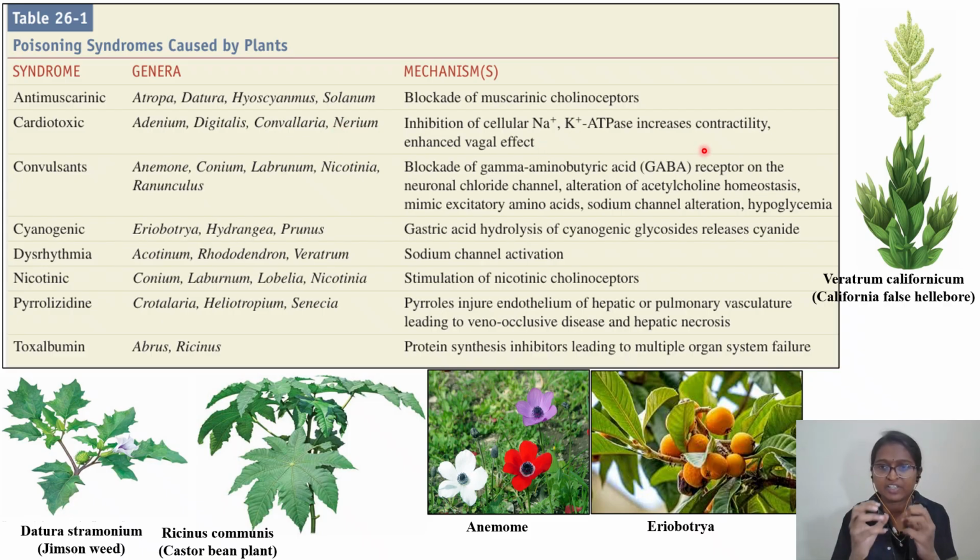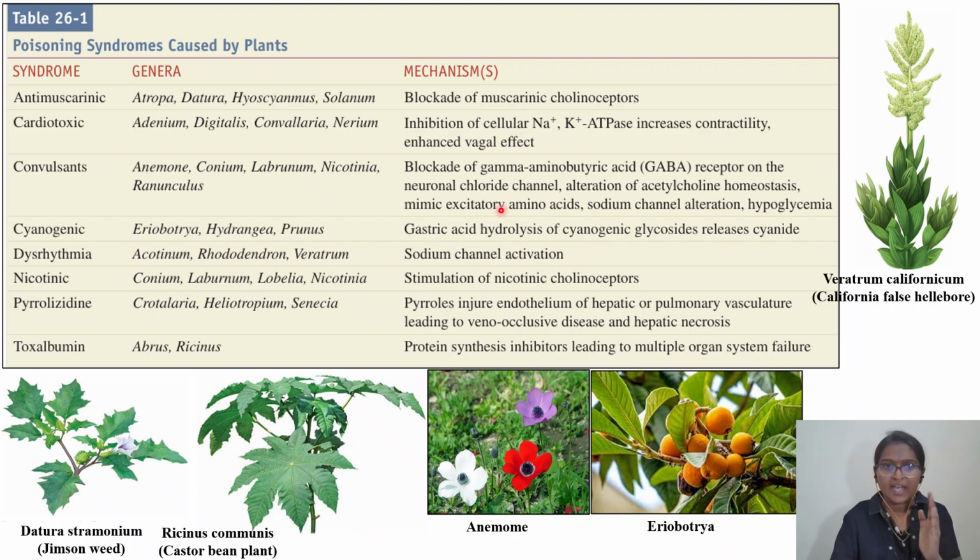Okay, thereby it will increase the contractility, or the vagal effect is there in the case of the heart, you will see that it will be increased. So that is the way these plants and their toxins show a cardiotoxic effect. And the third one is convulsions, which act on your CNS, the nervous system.